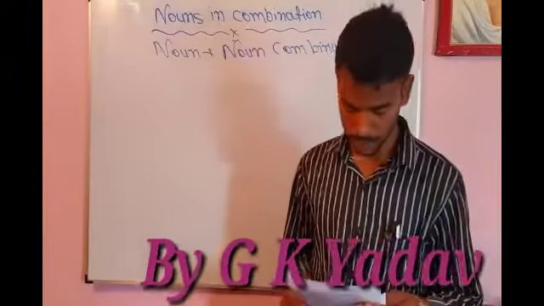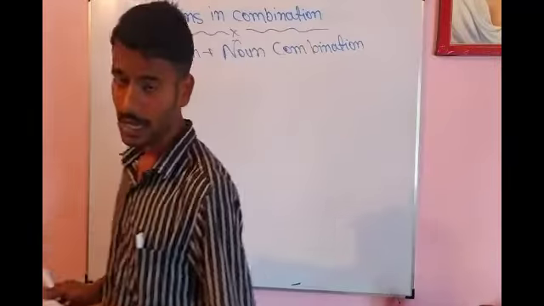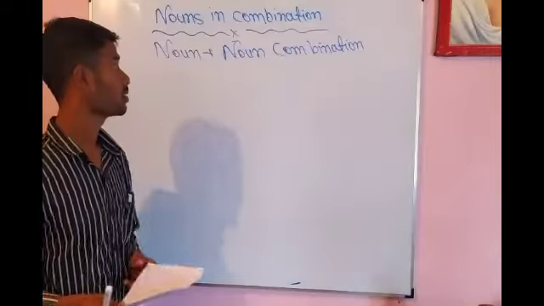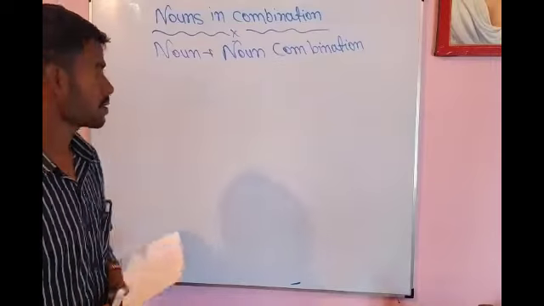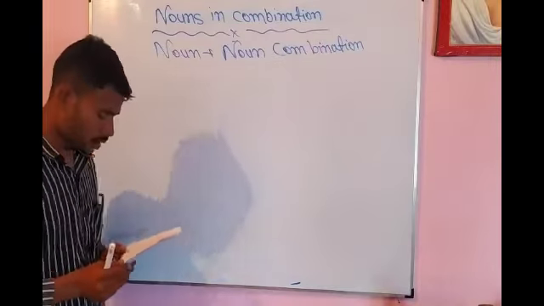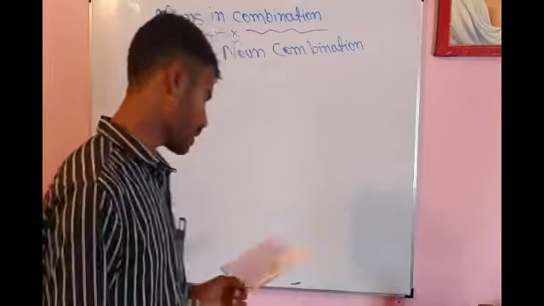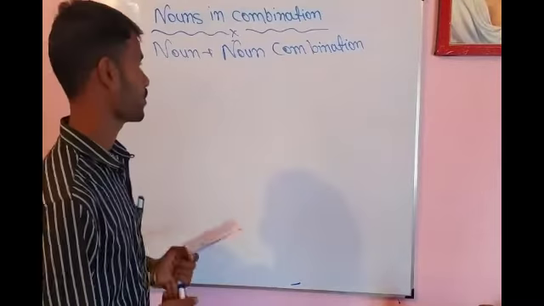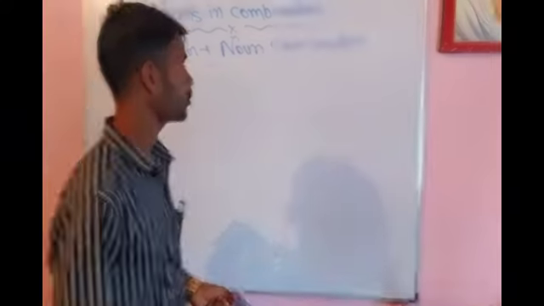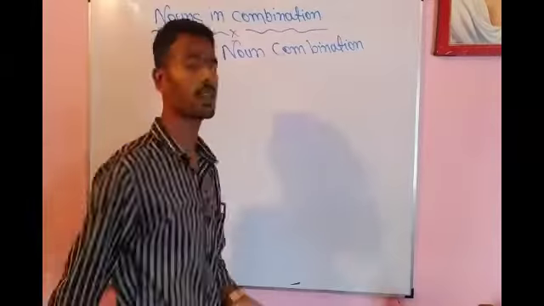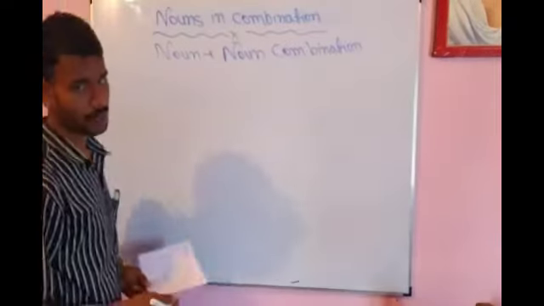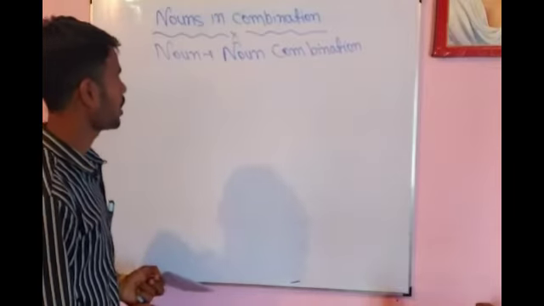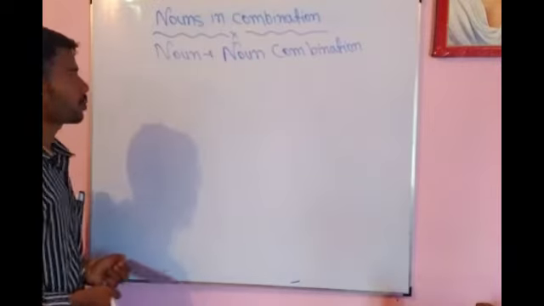My friends, in this class we are going to learn noun plus noun combination. Nouns in combination. That means in this structure the first noun modifies or describes, a little like an adjective. इस कॉम्पोजिशन में जो प्रथम नाउन होता है नाउन प्लस नाउन कॉम्बिनेशन में एडजेक्टिव की तरह काम करता है. With the help of examples and word structure we are going to learn what is noun plus noun combination.